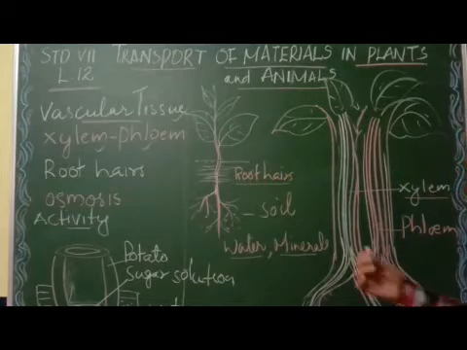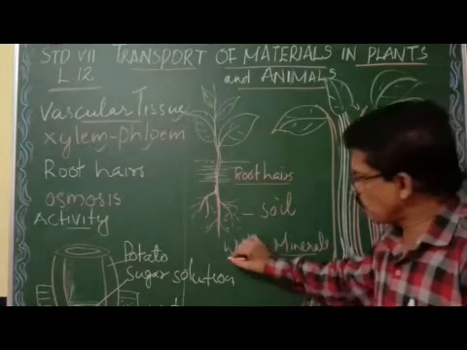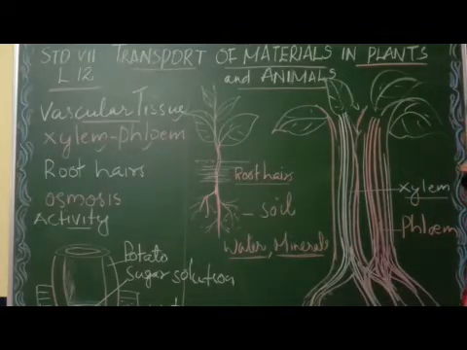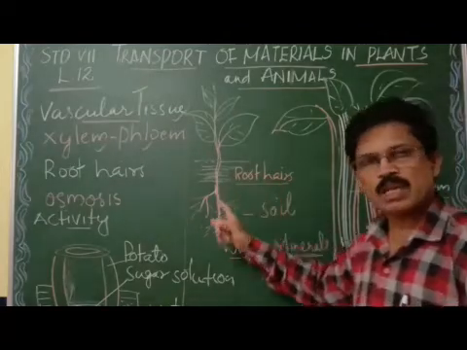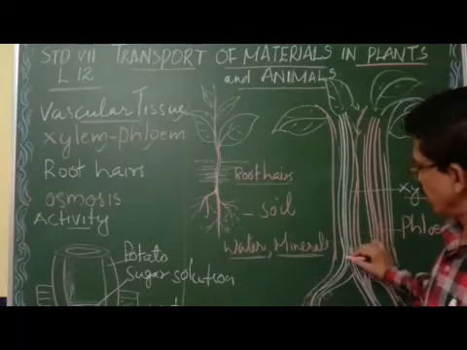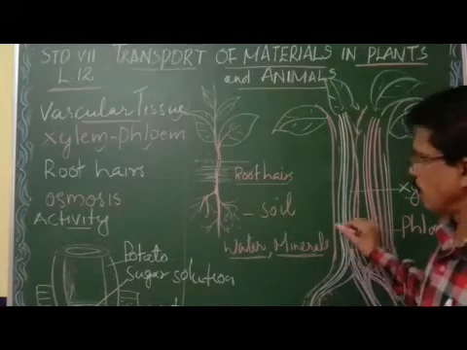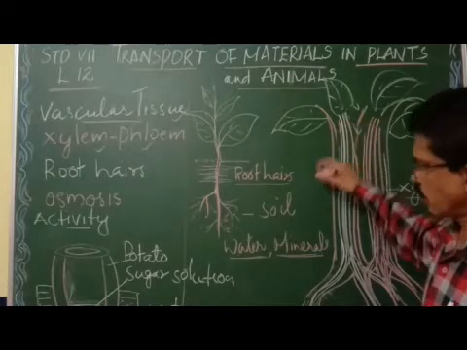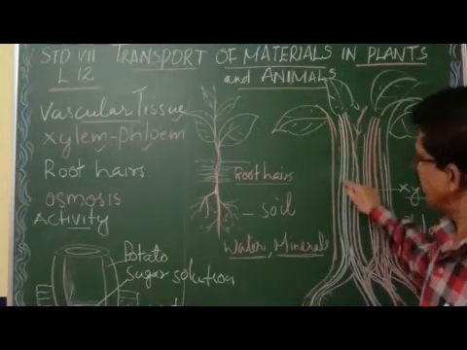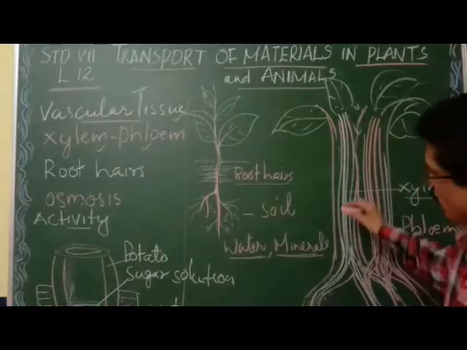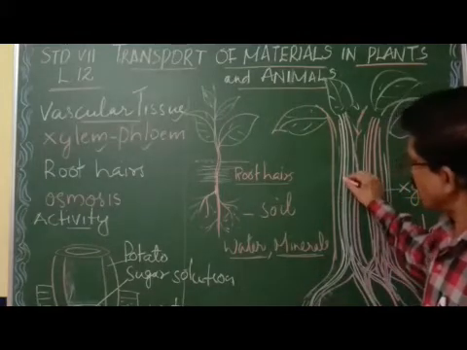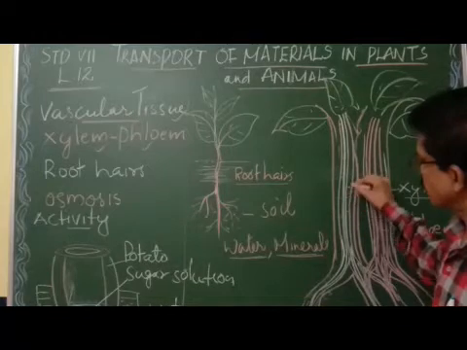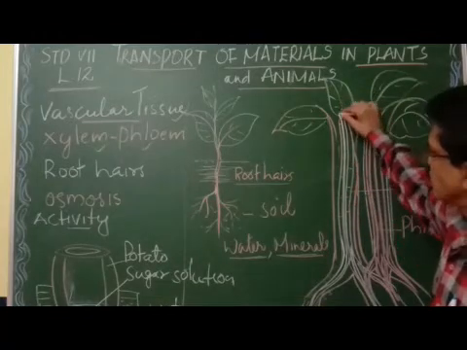What is the function of the xylem? Xylem transports water and minerals. Root hairs absorb water and minerals and they are connected with the xylem. Xylem is a tube-like structure. You can see the xylem, a tube-like structure. The cells are connected end to end and form a long tube-like structure.